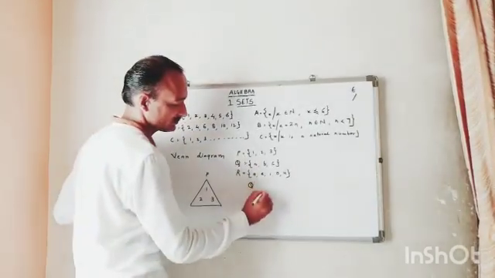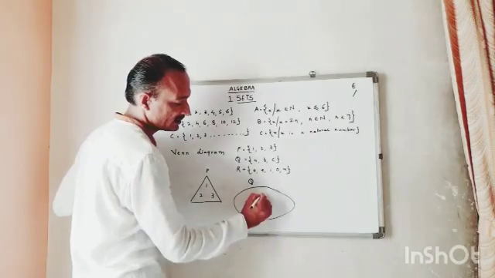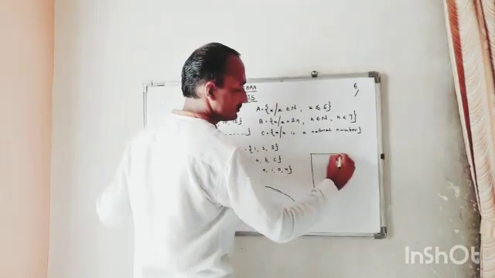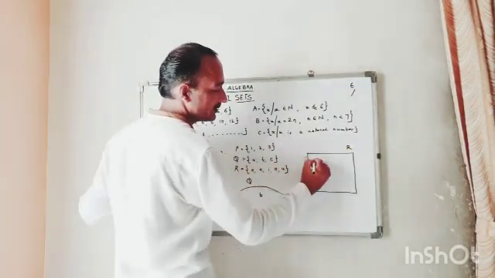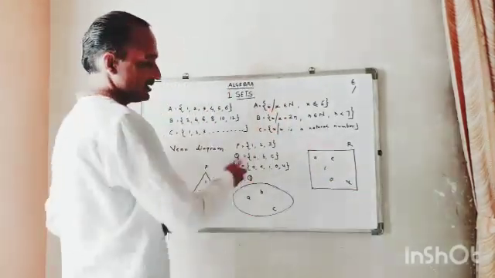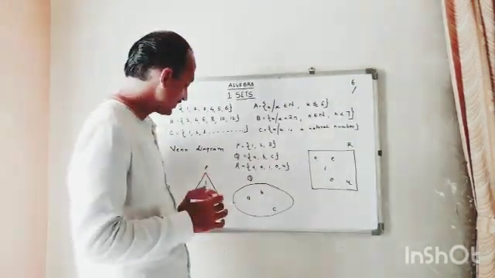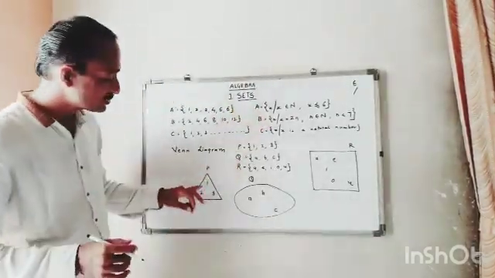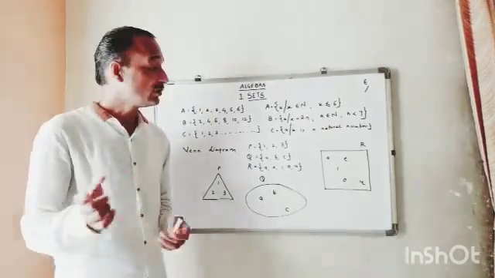Q, I want to use an oval shape. You can. What are these? A, B, C. R is a set of A, E, I, O, U. So what is the collection or the group of well-defined objects? You can show it by the set method, or if they ask you by a Venn diagram, you can use a triangle, circle, square, any geometrical shape.